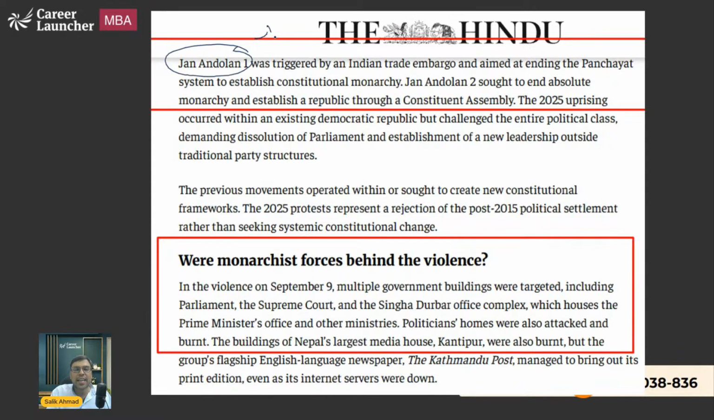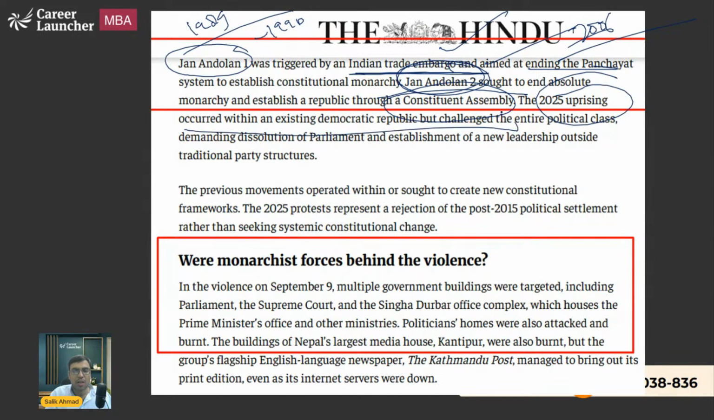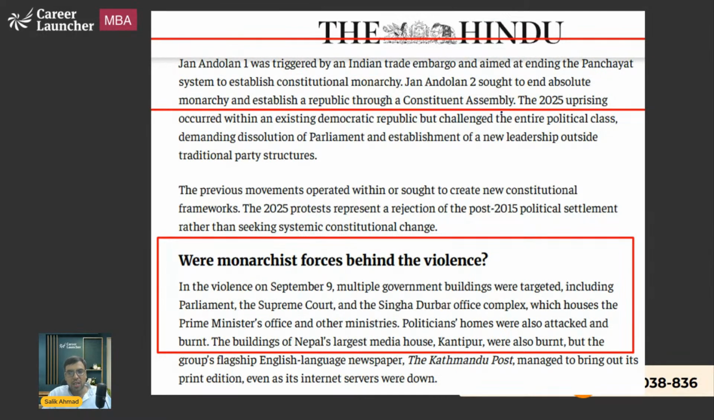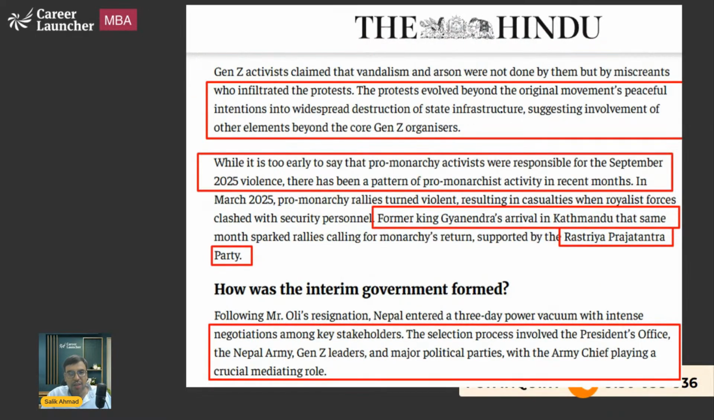Jan Andolan 1, 1990, as we discussed, was triggered by the Indian trade embargo, because around 1989 India had put an embargo on Nepal. Embargo means a sort of ban or blockade. Then in Jan Andolan 2, around 2006 during King Gyanendra's tenure, they demanded the Constituent Assembly or Parliament back. And now this one is against the Prime Minister, and against corruption and unemployment problems, etc.